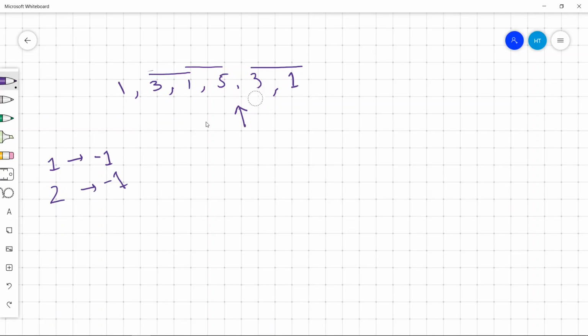And now let's see for size 3. What are the subarrays of size 3? These are the subarrays of size 3, and this one, and the final one is this one. So we have 1 in this subarray, 1 in this subarray, 1 in this one, and 1 in this one. And we also have 3 in these subarrays. So we have 3 here, 3 in this subarray, 3 in this one, and 3 in the last one as well. So we have 1 and 3 in all the subarrays of size 3, but 1 is the smaller one, so we'll output 1 for 3.